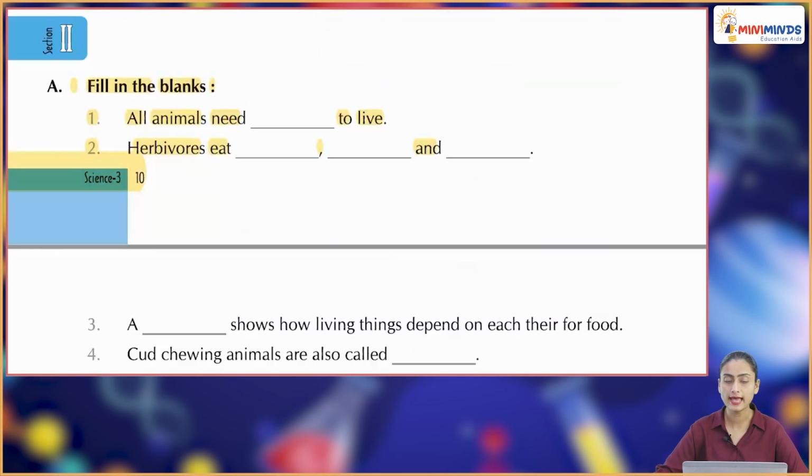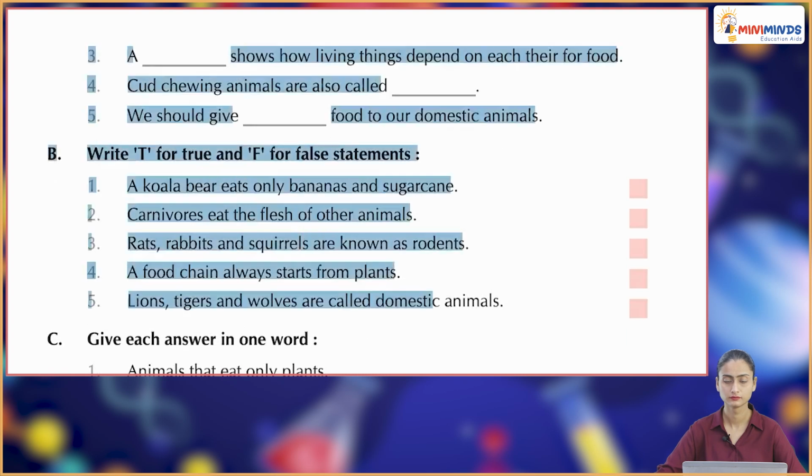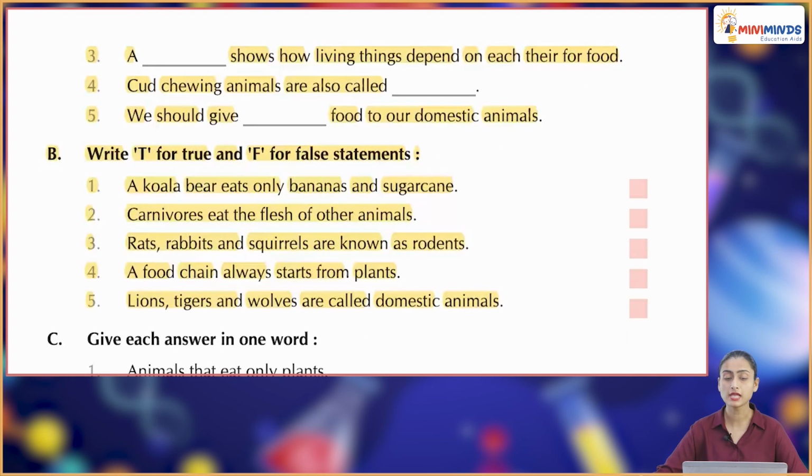Fill in the blanks. All animals need food to live. Herbivores eat plants, grasses and all kinds of trees. A food chain shows how living things depend on each other for food. Cud-chewing animals are also called ruminants. We should give care and proper food to our domestic animals.